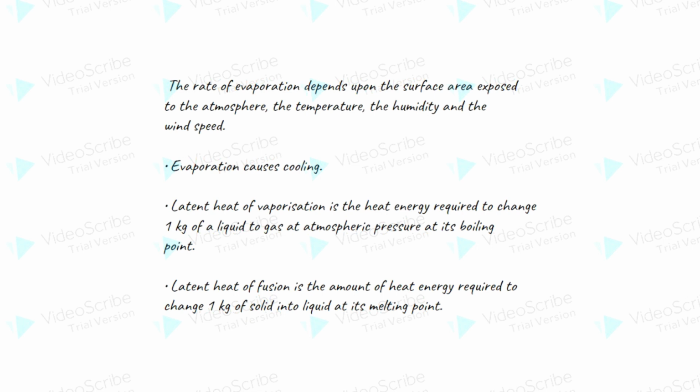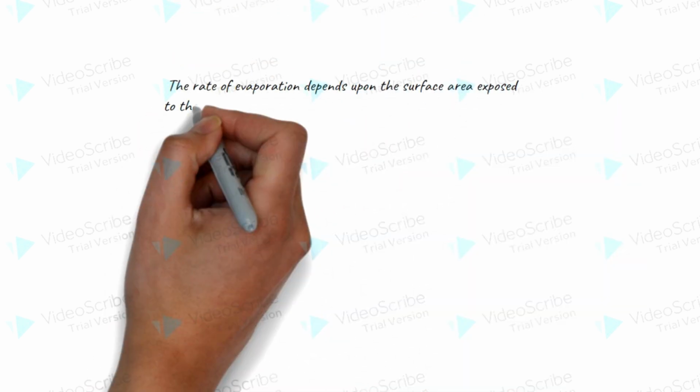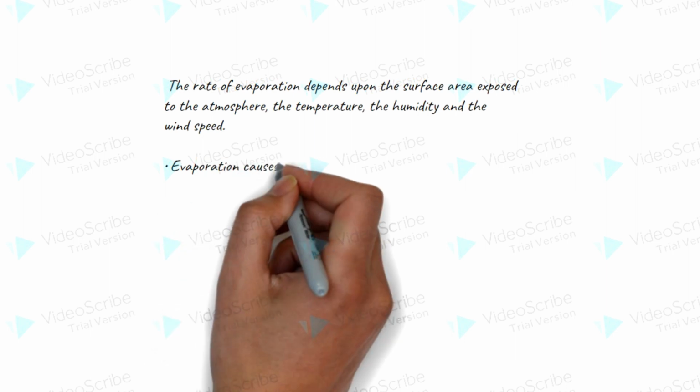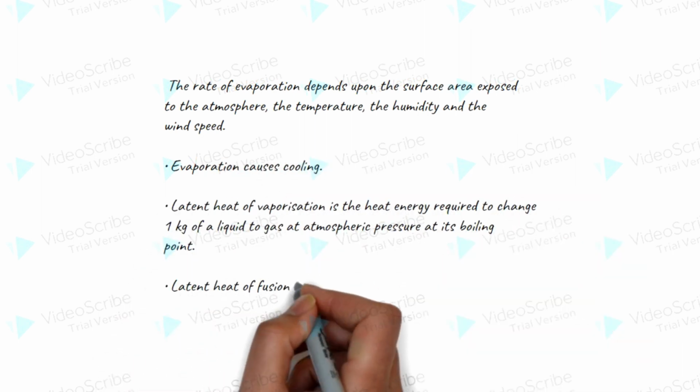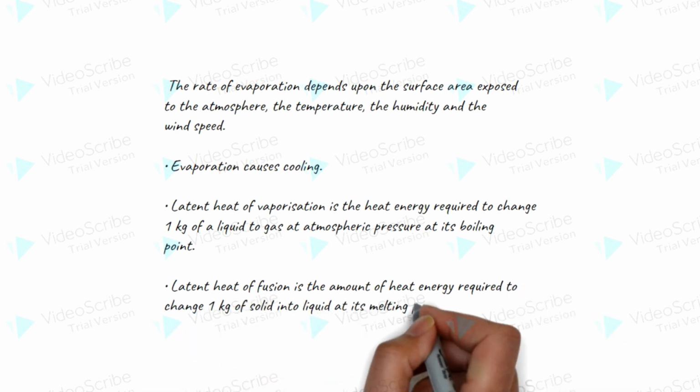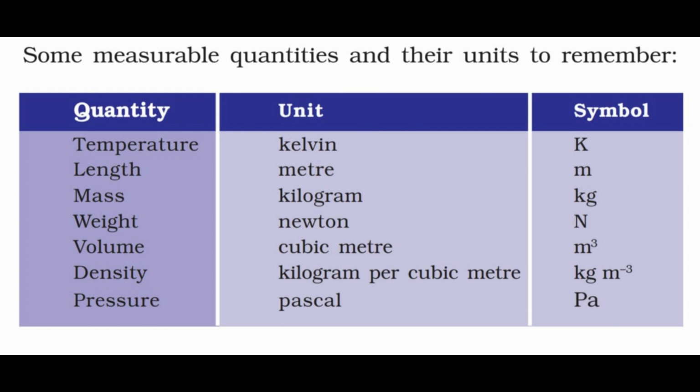Latent heat of vaporization is the heat energy required to change 1 kg of a liquid to gas at atmospheric pressure at its boiling point. Latent heat of fusion is the amount of heat energy required to change 1 kg of solid into liquid at its melting point. Some measurable quantities and their units to remember.